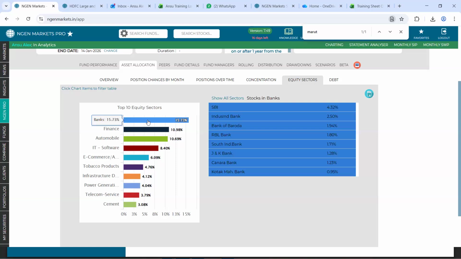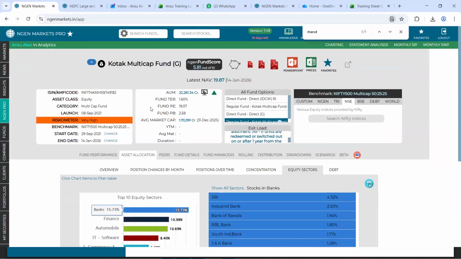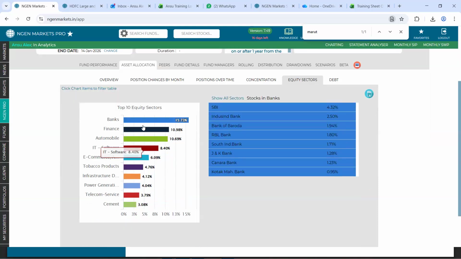That is, you can click on that respective bar graph, and currently for this fund, which is Kotak Multicap, you can see banks as a sector has an exposure to an extent of 15.73%. And out of this sector, the highest exposure comes from SBI Bank, which is to an extent of 4.32%, followed by Indus Bank and Bank of Baroda.